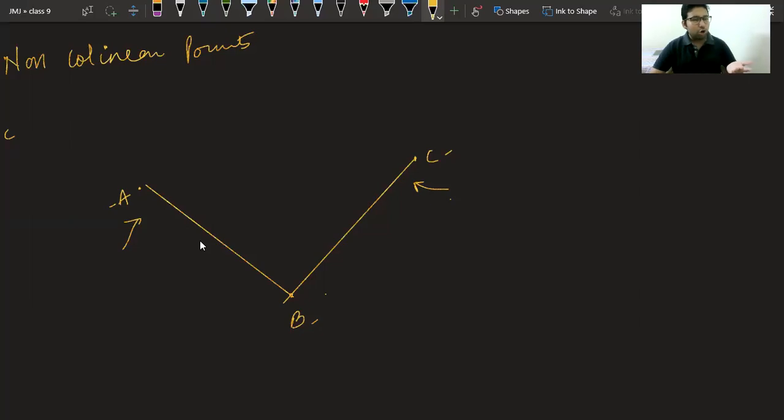How do we draw a perpendicular bisector? Please help me. How do we draw the perpendicular bisector of a line? By taking an arc more than half. So we will keep the compass on point A.